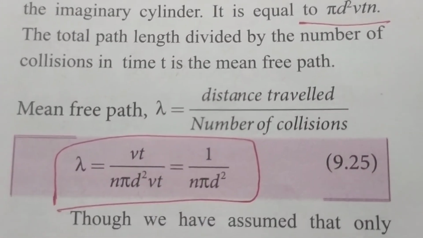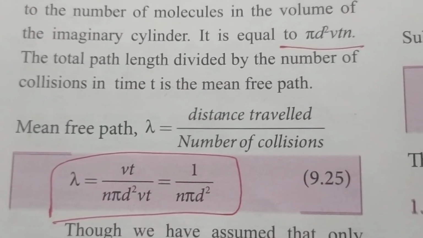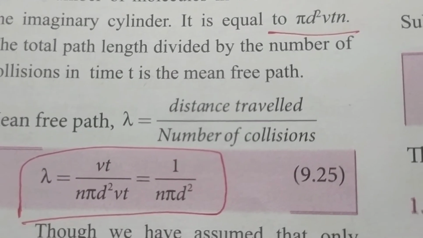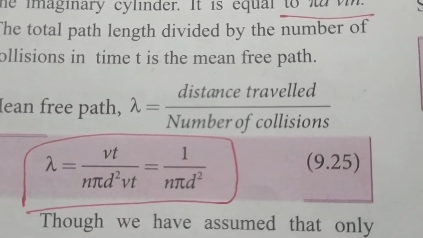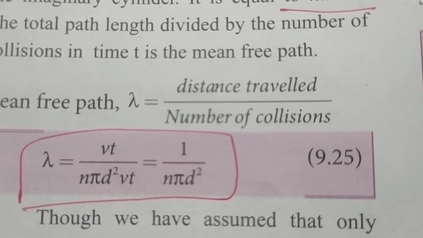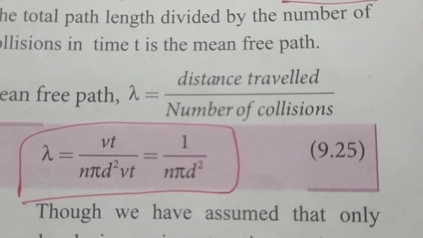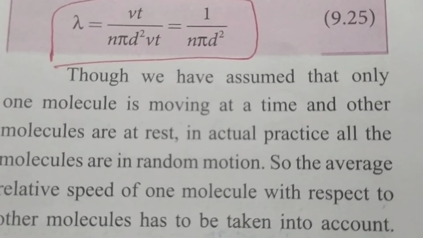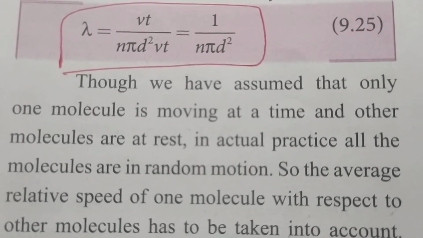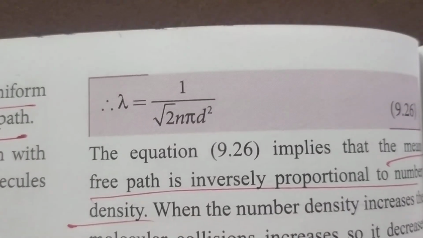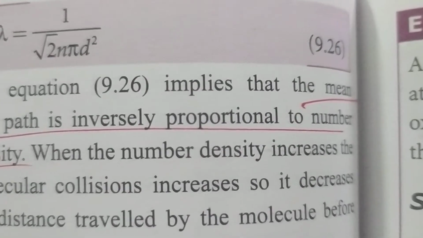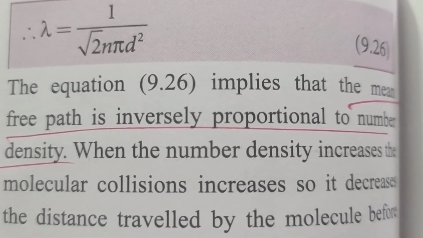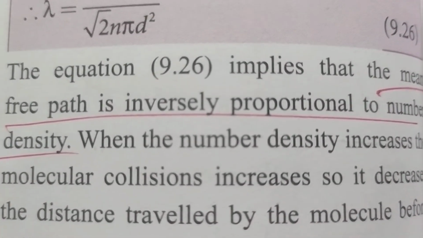So what is mean free path lambda? The total distance travelled divided by the number of collisions. So Vt divided by n pi d square Vt, and cancelling V and t, you get lambda is equal to 1 by n pi d square. But in actual practice, all the molecules are in random motion. So this equation is modified as lambda is equal to 1 by square root of 2 n pi d square. From this you can say that the mean free path is inversely proportional to number density.